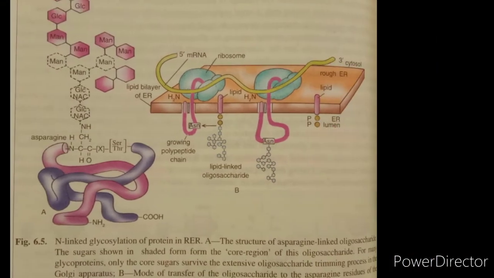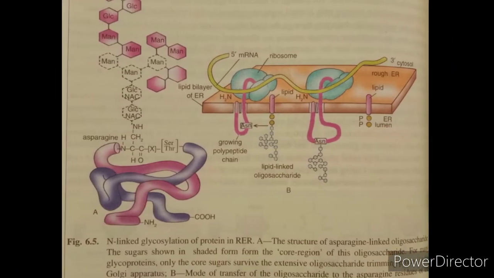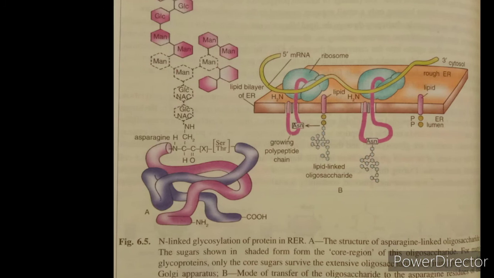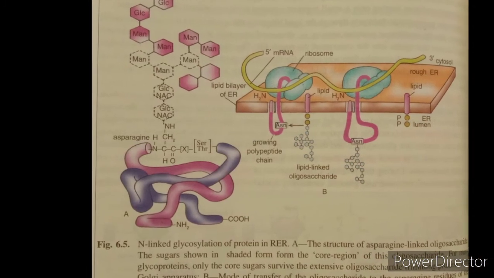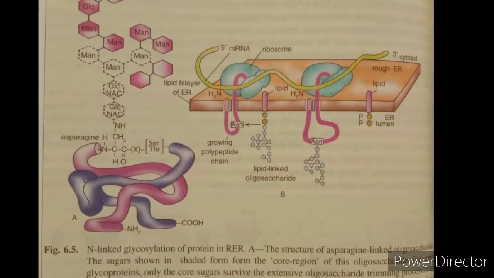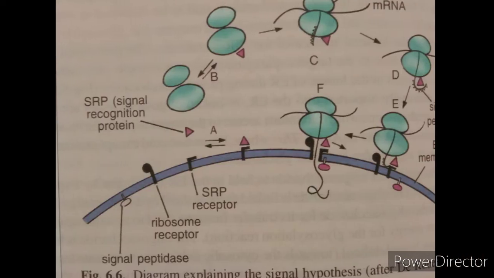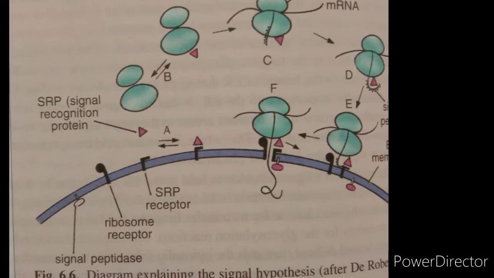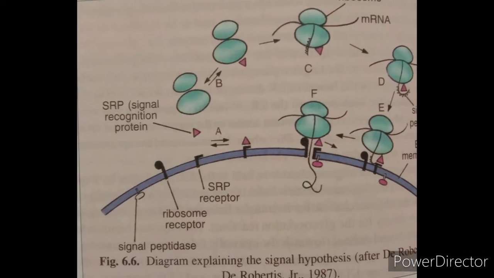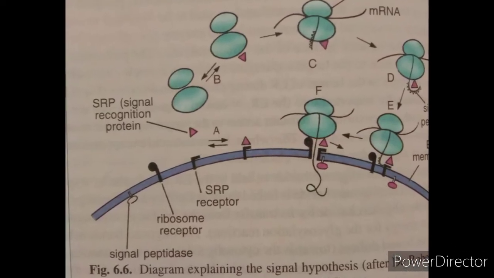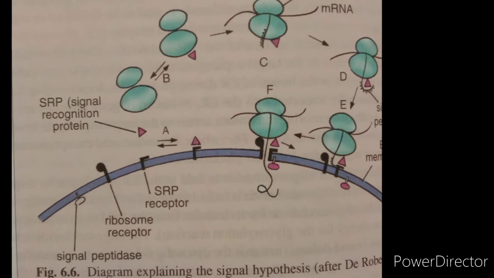Now, the endoplasmic reticulum is also part of the protein sorting pathway. The majority of endoplasmic reticulum resident proteins are retained in the endoplasmic reticulum through a retention motif. This motif is composed of 4 amino acids at the end of the protein sequence.